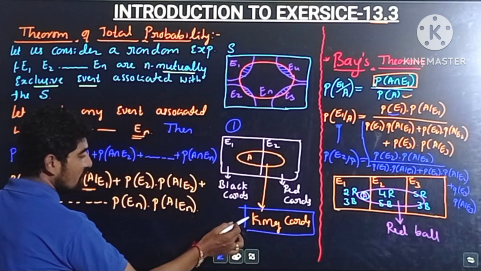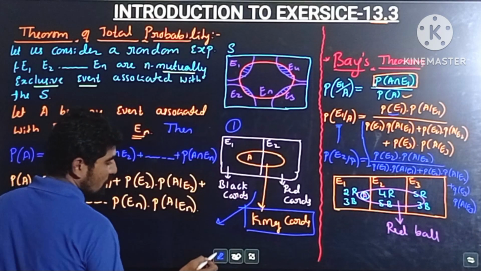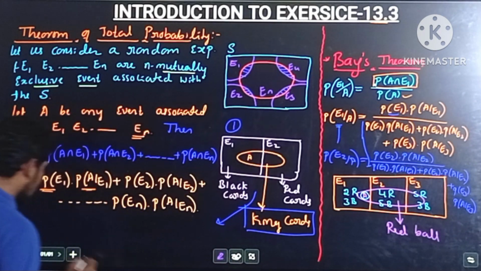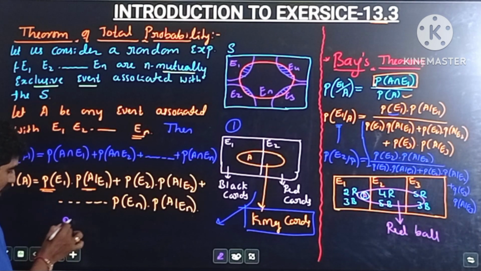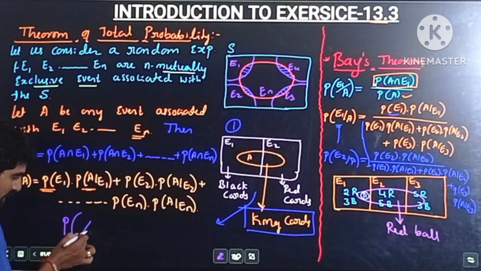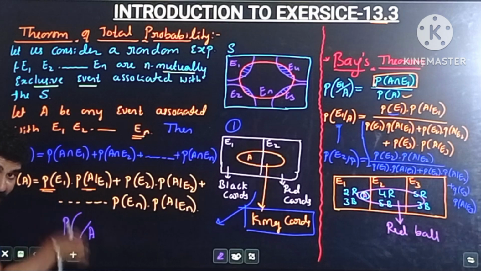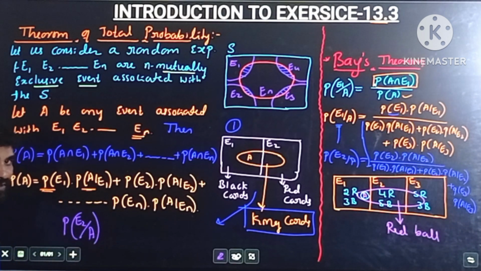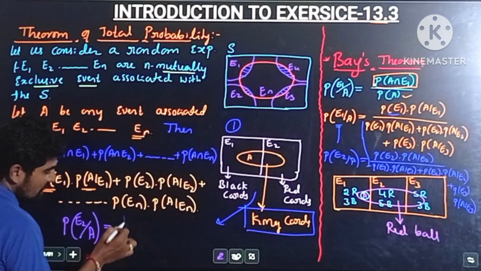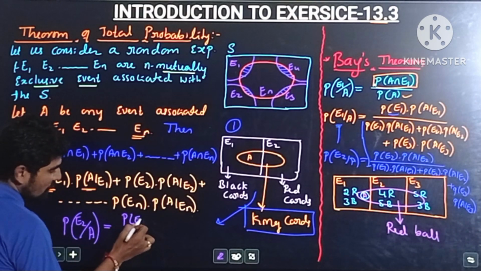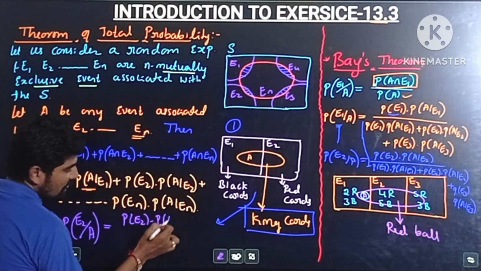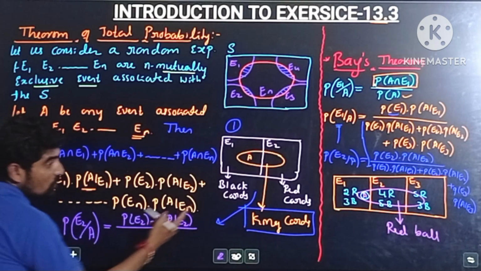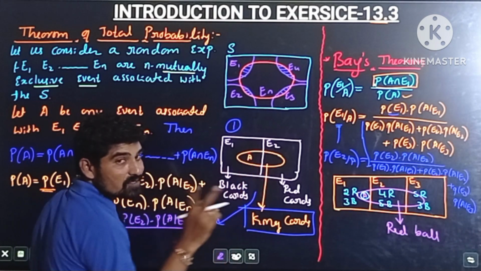Let me write the formula here. So probability of the king card in the second box. Given that the drawn card is king, that's why divided by A. From the second box, so probability of E2 by A is equal to the same thing: probability of E2 into probability of A by E2, divided by the total. Here the total number of mutually exclusive events is 2.